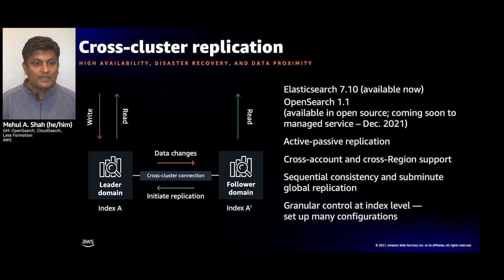So the way it works here is that you have a leader domain or a leader cluster, and a follower domain or a follower cluster. And the follower cluster basically initiates replication of individual indexes on the leader, and then pulls the data changes continually to make the copy. The leader cluster can accept both reads and writes, indexes and queries, and the follower cluster only accepts queries. And that way these things stay in sync. And because you can do replication at the level of a single index, you can set up all kinds of granular configurations.